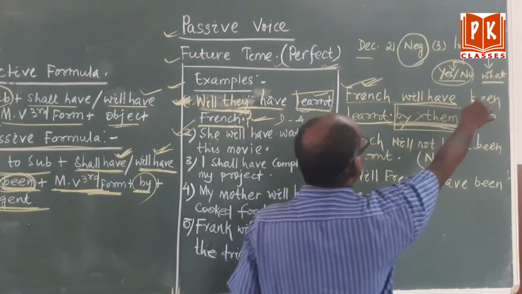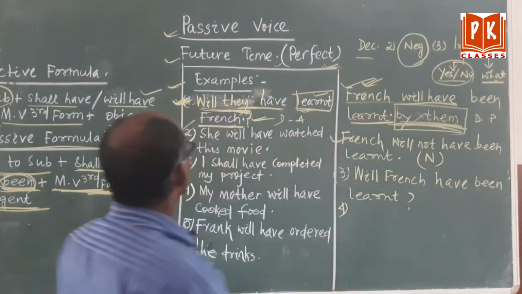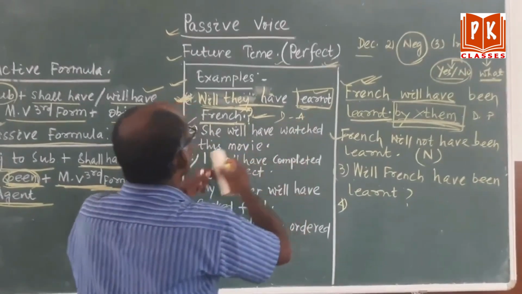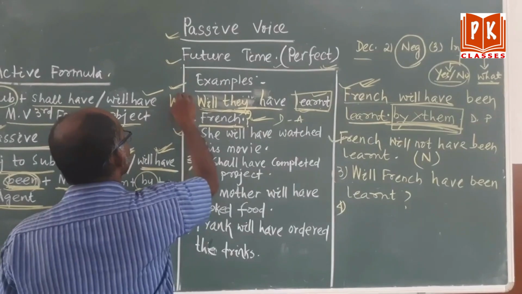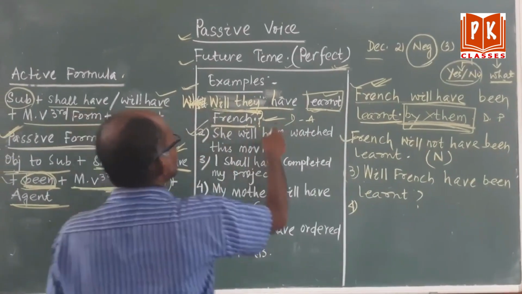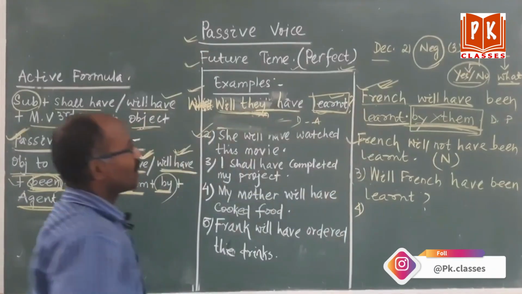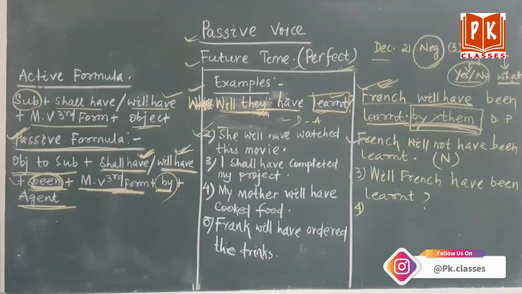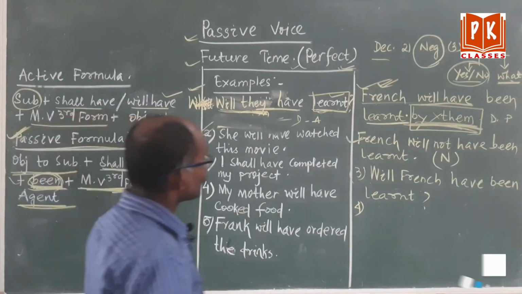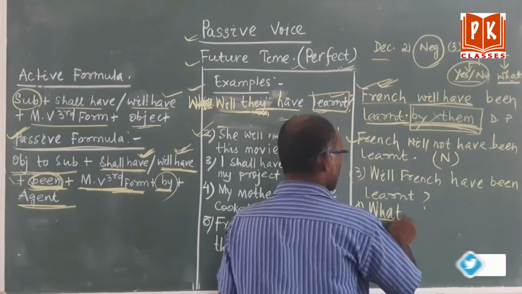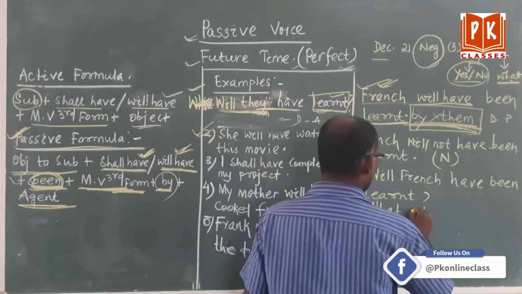Okay. Then come to number 4. Number 4 means what is WH? Okay. What was the question? The question was, will they have learned? What will they have learned? Question mark. Okay. Then what will you answer? First, you keep what. After what, it will be followed by the future have verb.